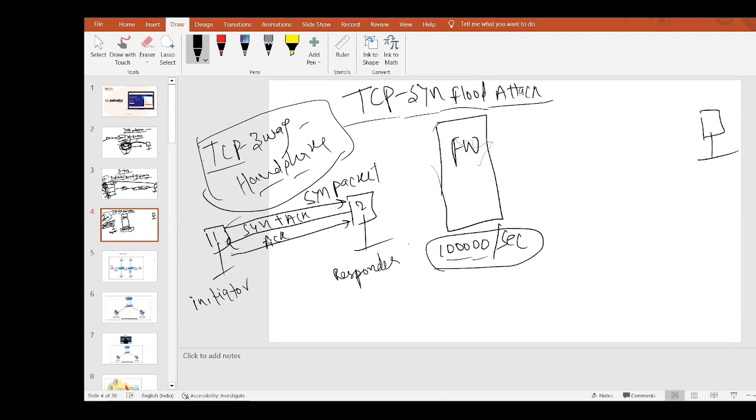Final acknowledgement means once they are terminating the connection. We know there are lots of TCP flags. For initiating any connection, they will send a TCP three-way handshake: SYN packet, then SYN ACK is the second, and third is acknowledgement. Once this three-way handshake is done, they will start sending packets. Once all packets are sent by the initiator, the initiator sends a final ACK, FIN ACK. It means that all the packets were successfully transferred, so they will terminate the connection between them.